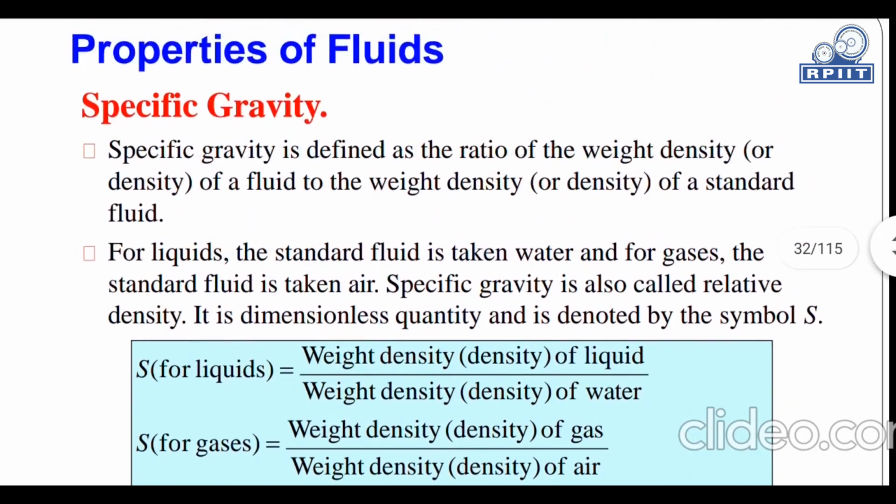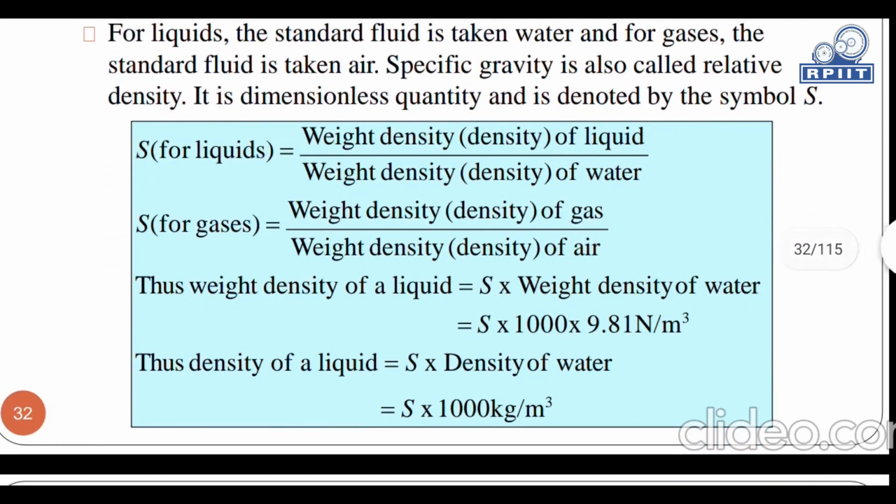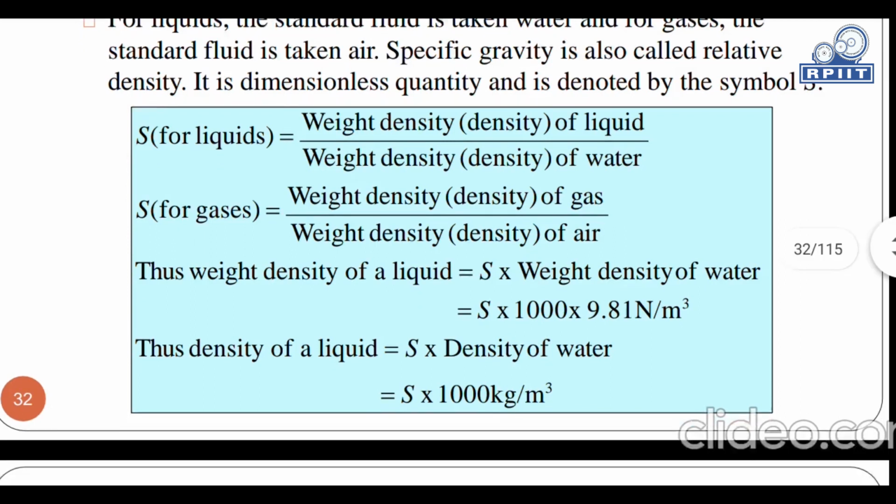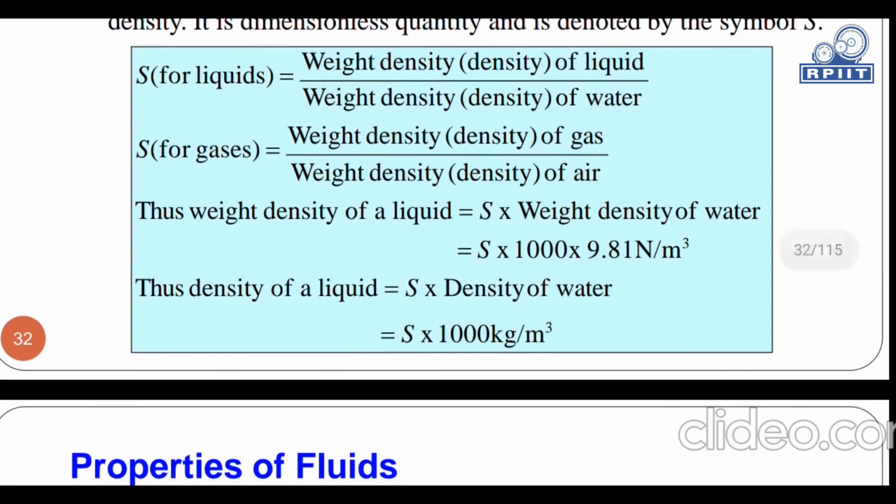Now specific gravity for liquids is equal to weight density of liquid divided by weight density of water. Similarly, specific gravity for gases is weight density of gas divided by weight density of air. Thus, weight density of a liquid is equal to S into weight density of water. And we know weight density of water is 1000 into 9.81 Newton per meter cube.